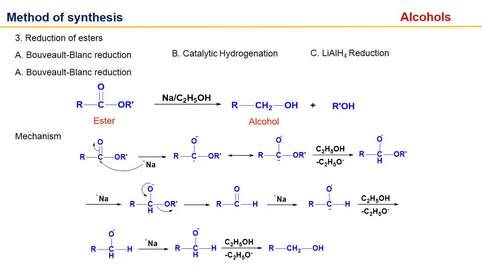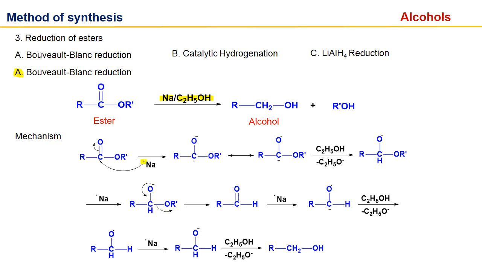Reduction of esters. We can reduce the ester functional group with the help of 3 reactions: Bouveault-Blanc reduction, catalytic hydrogenation, and lithium aluminum hydride reduction. First is the Bouveault-Blanc reduction, in which we use sodium and ethanol. Sodium will work as an electron donor, and ethanol will work as a proton donor. So after this, it converts the ester into an alcohol.